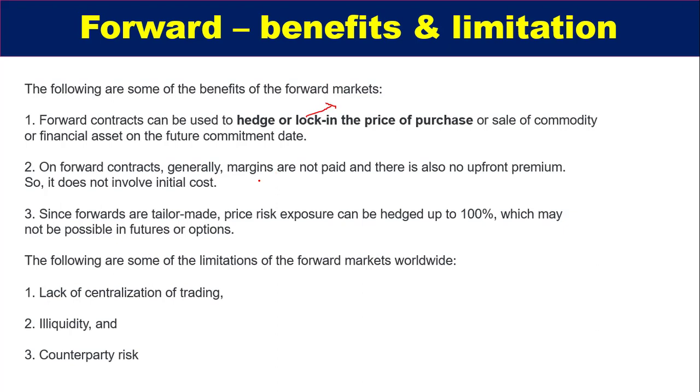There is also no upfront premium, so you don't have to pay any premium for that. It does not involve any initial cost. That's why these are very popular between the parties, because they don't have to approach any stock exchange or any broker first.